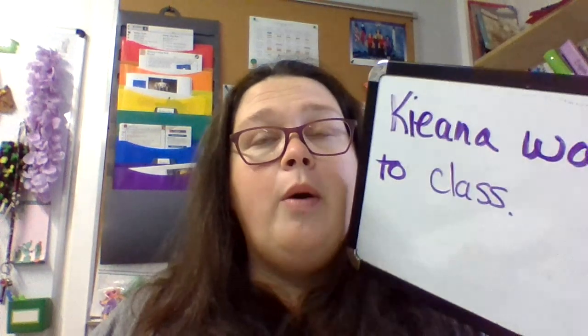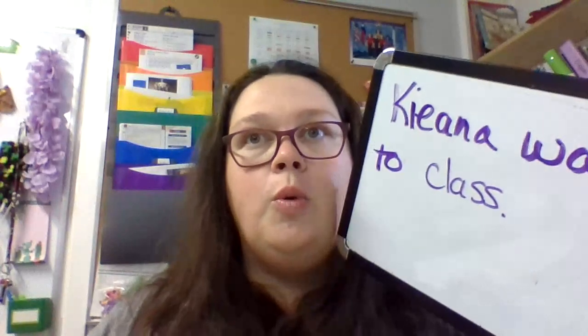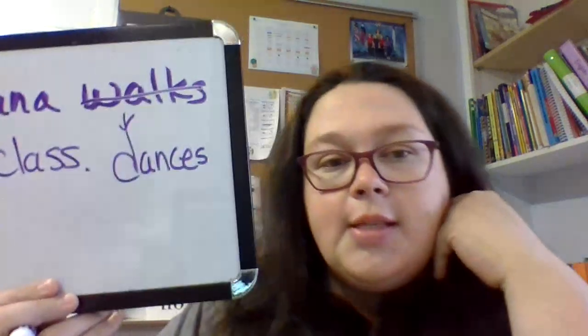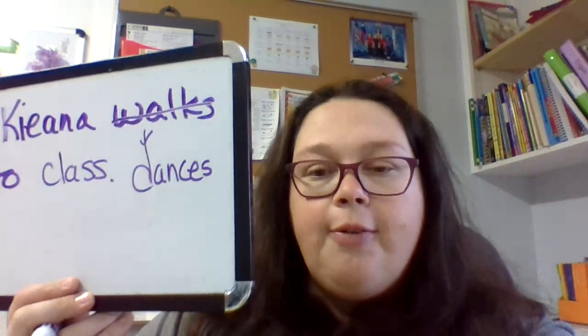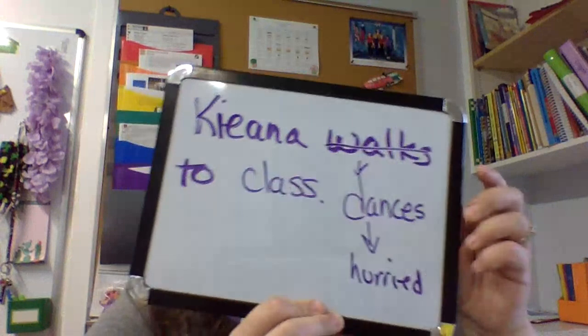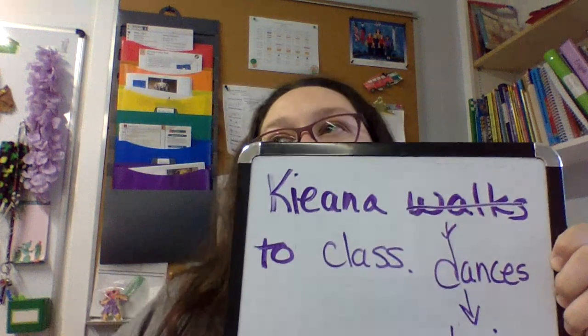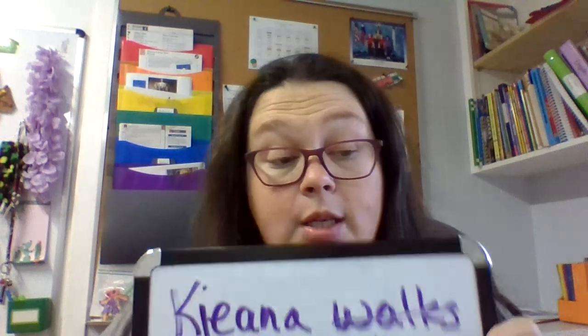But in your mind, what would happen if we changed walk to danced? Is that a different way? So Kiana dances to class. Now, is that a different way in your mind, instead of it being her just walking to class? That's what we're trying to do, is we're trying to change it. So what if we said Kiana hurried? So to you, instead of it being a frolicking, joyful little flop, now she's rushing because she might be late.